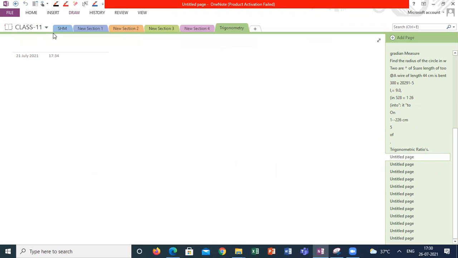What are the trigonometric ratios we are having, guys? Anyone? If ABC is a right angle triangle at A, theta is the angle at C, my AB which is opposite to theta is known as the opposite side. AC which is adjacent to theta is called the adjacent side. These are the two legs of the right angle triangle. The side which is opposite to the right angle is known as the hypotenuse.